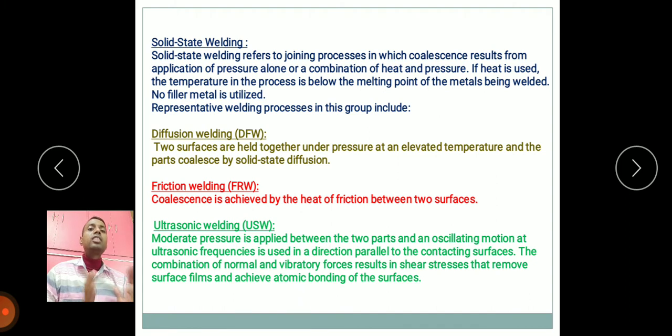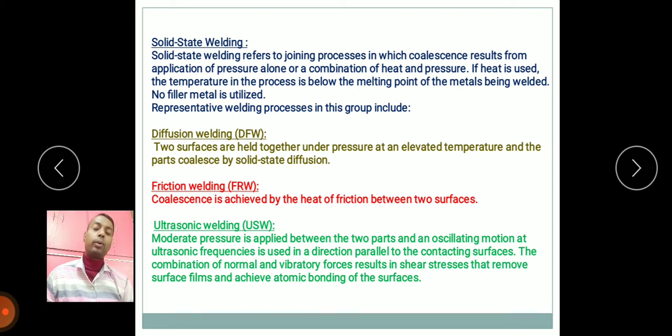Solid state welding refers to joining processes in which coalescence results from application of pressure alone or a combination of heat and pressure. If heat is used, the temperature in the process is below the melting point of the metal being welded. No filler metal is used. Representative welding processes in the group include diffusion welding and friction welding. In diffusion welding, two surfaces are held under pressure at elevated temperature and the parts coalesce by solid state diffusion. In friction welding, coalescence is achieved by the heat of friction between two surfaces.